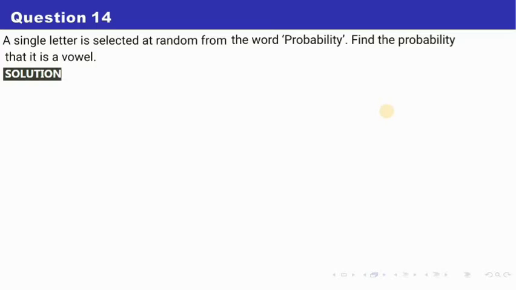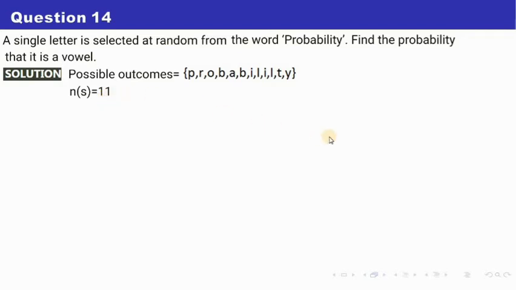The question says, a single letter is selected at random from the word probability. Find the probability that it is a vowel. There is a word probability, and you are choosing a letter randomly. Let us see what letters are present in the word PROBABILITY. How many letters are there? If you see, there are 11 letters. So you can pick any of these 11 letters.